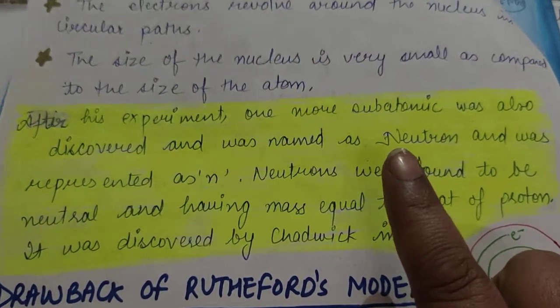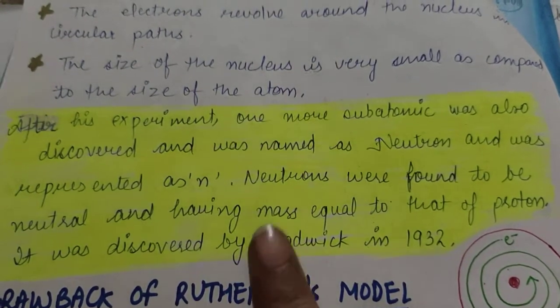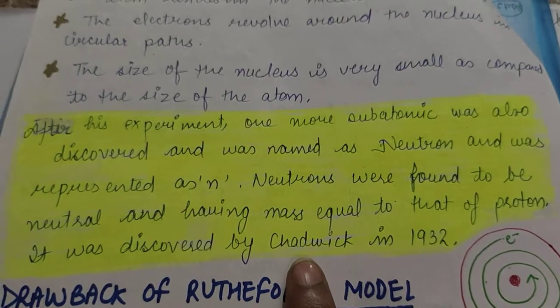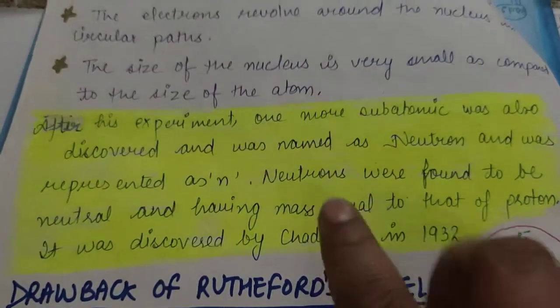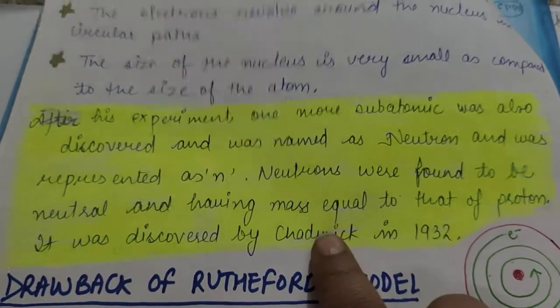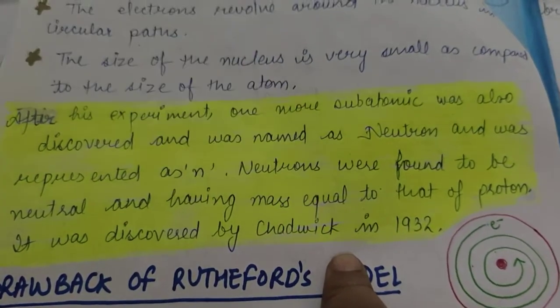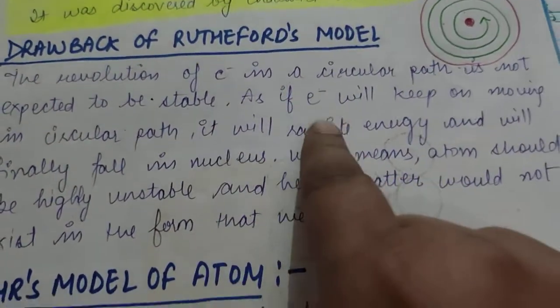Neutron is a neutral subatomic particle which was discovered by Chadwick in 1932. Now, this was one discovery which occurred after the experimentation of Rutherford. Now, what was the drawback of Rutherford?